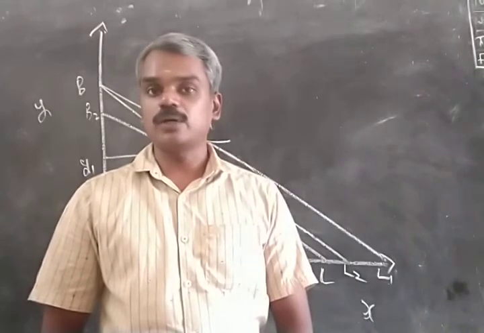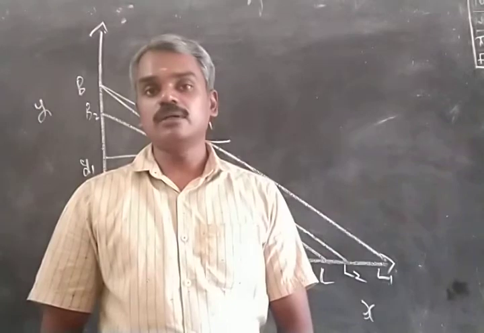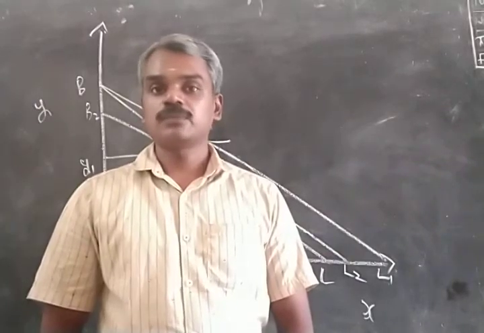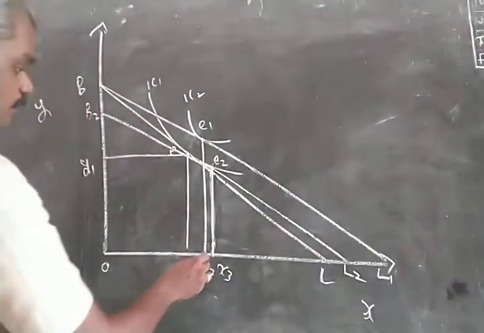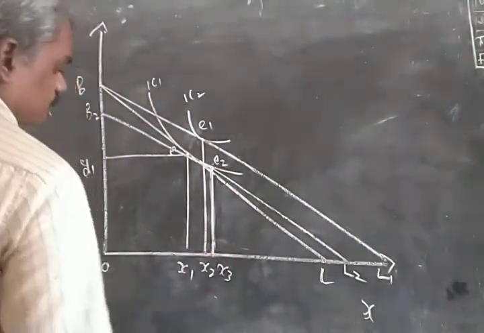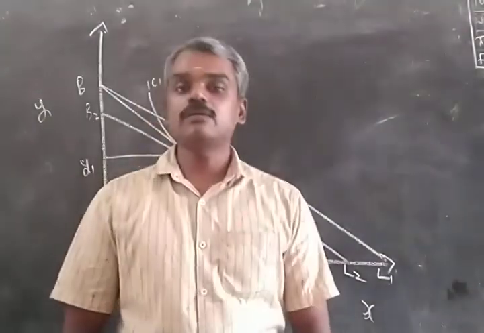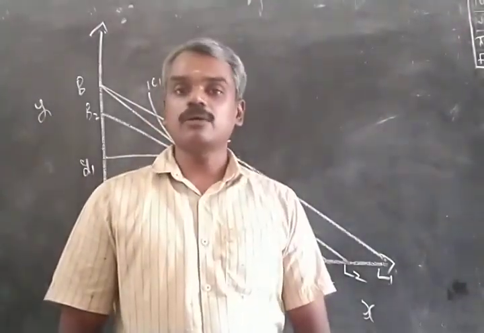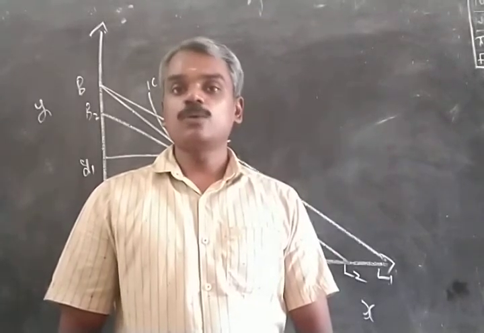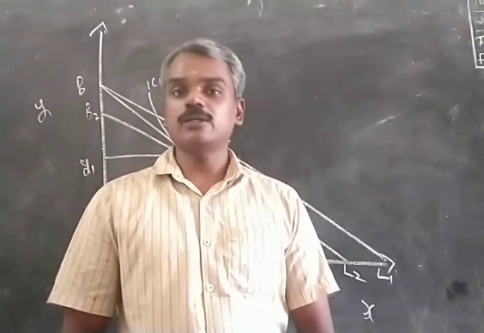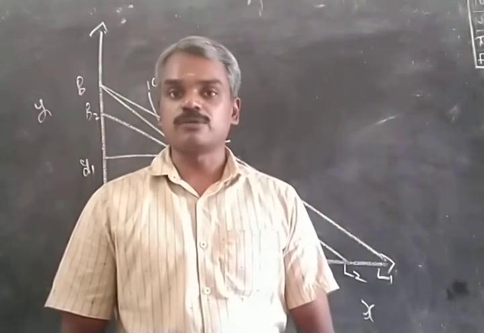Income effect is negative, and when income effect is negative, the commodity can be either inferior or a Giffen good. You see that the income effect is X3 X2. Now we have to decide whether the commodity is an inferior one or a Giffen one. By definition, an inferior commodity is one whose income effect is negative, but the negative income effect is not strong enough to outweigh the positive substitution effect.